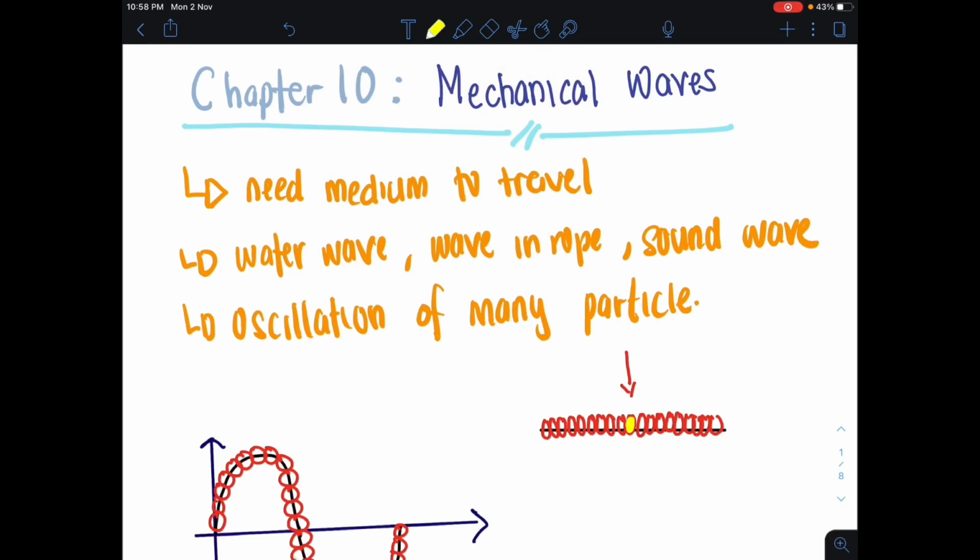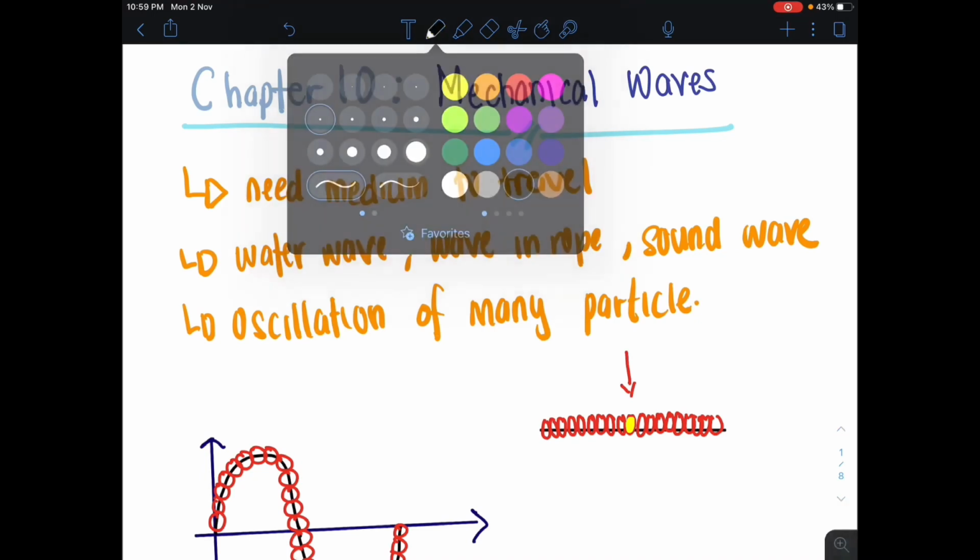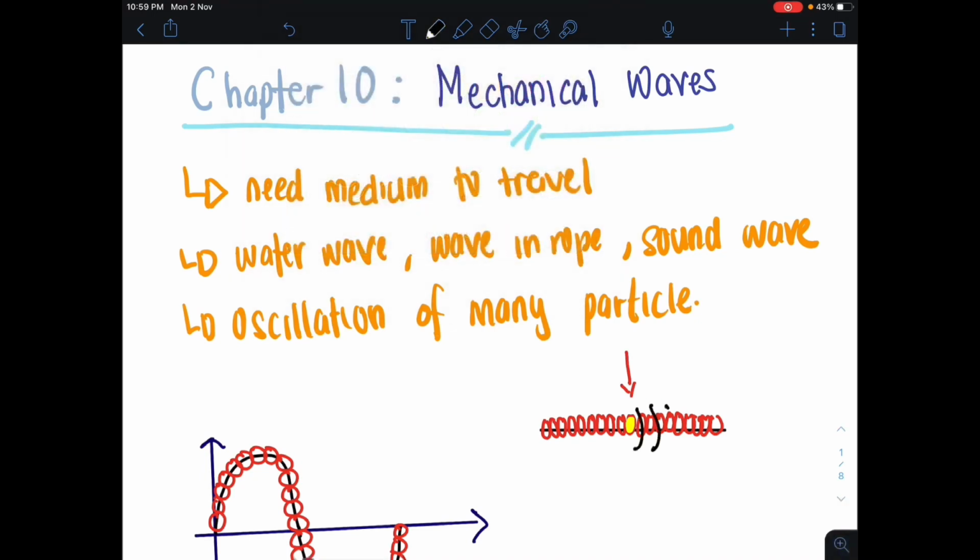So bila dia dah disturb this one molecule dekat sini, apa yang akan jadi dekat molecule sini adalah, molecule ini akan turun ke bawah, at the same time dia akan ada vibration. So that particular vibration akan influence the particles dekat sebelah dia, molekul-molekul dekat sebelah dia untuk also vibrate. So all this vibration now is going to lead to the production of your wave. So kita akan form circular wave front keluar daripada outward of the point of disturbance. So bila kita sambung semua circular wave ni, kamu akan dapat this beautiful nice wave ini.